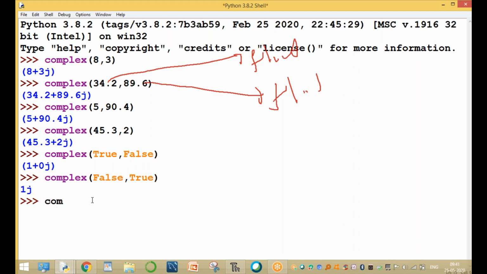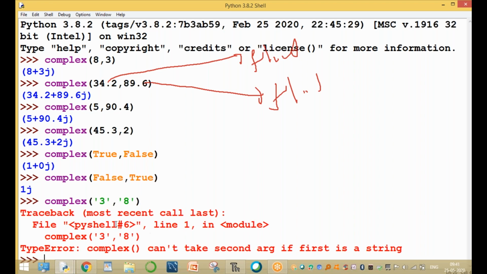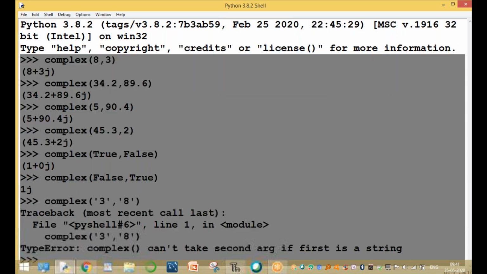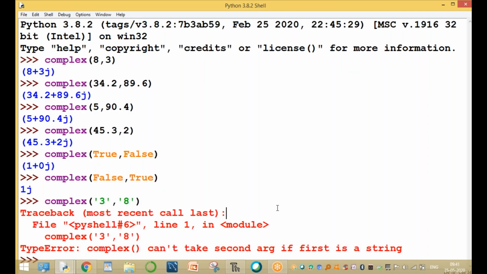For example, if you are sending both the arguments as string type, 3 as a string and 8 as a string, both arguments are strings, the output is wrong. If the argument is string type, we can take only one argument, but not the second argument. Here it gives an error. Here it can take the first argument. Please observe this, very important.